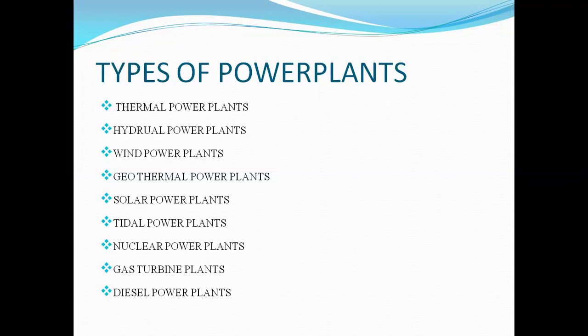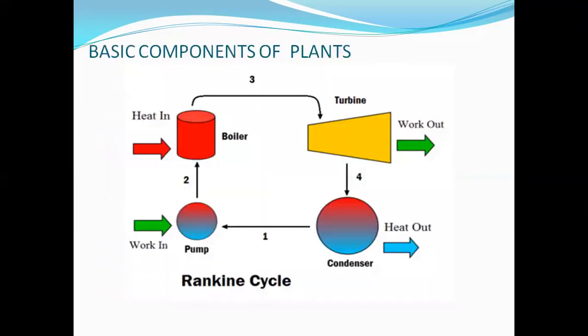But even though we have this many types, when you're talking about India, the basic source for electrical power generation is thermal power plants. Why? Because according to geographical conditions, the resources, and the availabilities, India is mostly developing thermal power plants only. And these thermal power plants are run by the steam power cycle. So we are discussing the steam power plants in this class. Steam power plants are used to generate the power in a thermal power plant.